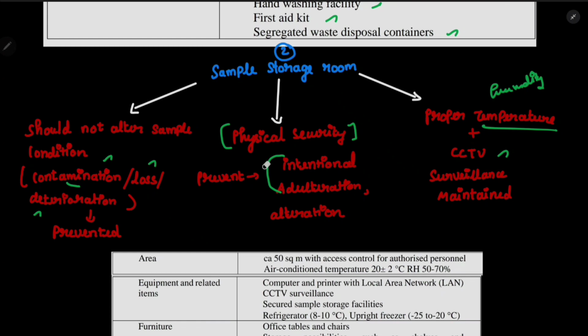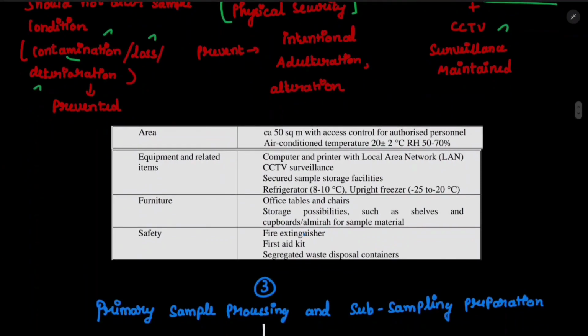If someone else has a key to the room, he will come and tamper, or he will do the intentional adulteration and alteration, which will ultimately lead the sample to be adulterated. So that's why this is an important room, and it will only allow the secured persons to enter. All the other things are exactly the same, except one point, which is the humidity and temperature.